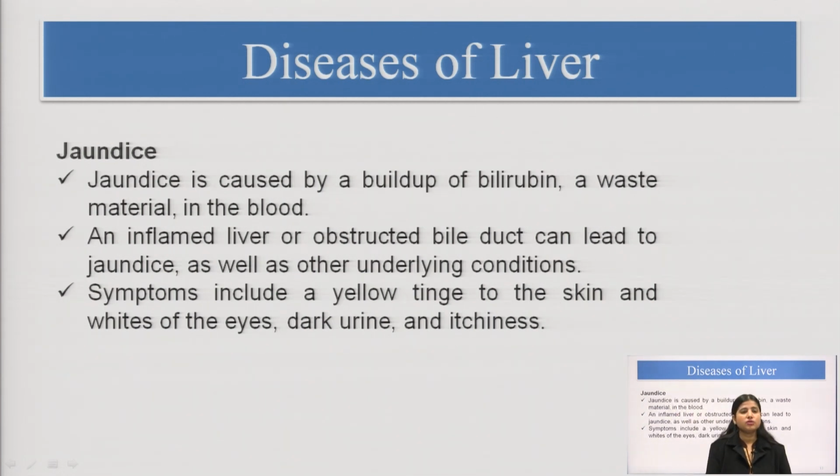Now, coming to jaundice. Jaundice is one of the problems if there is a problem in liver function. Jaundice is caused by the buildup of bilirubin. When there is an increased level of bilirubin, that will cause jaundice. So, what is bilirubin? Firstly, we have to understand that bilirubin is a waste material in the blood.